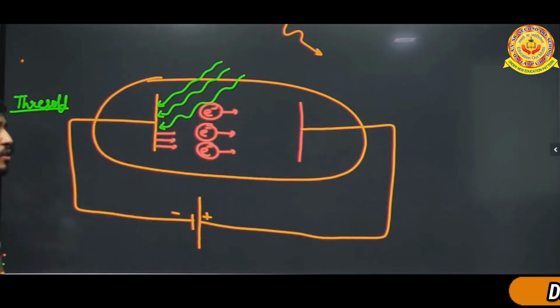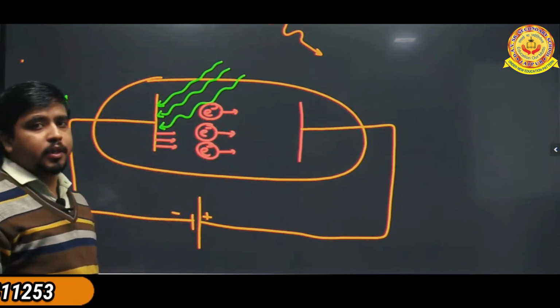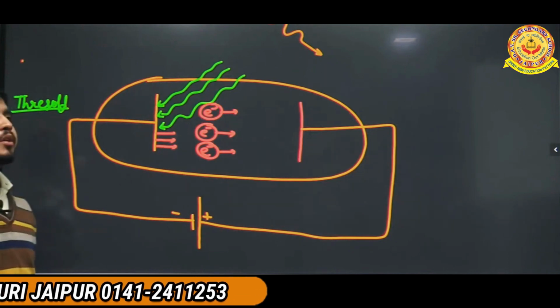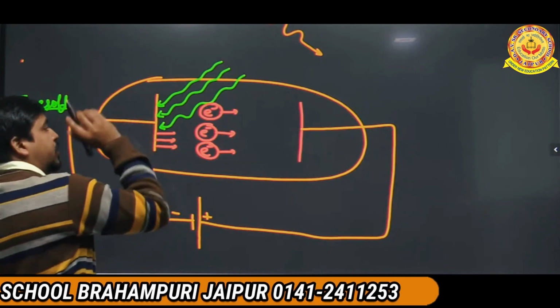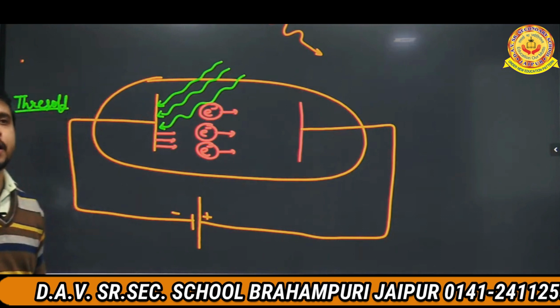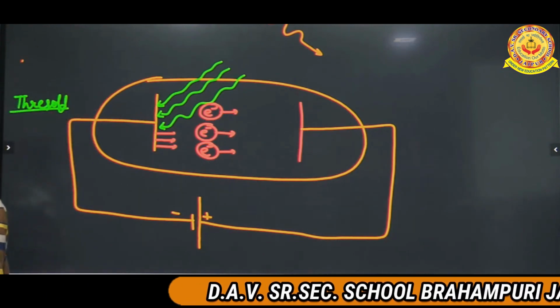This conducting surface releases the electron, and the conductor which releases the electron is called a positive charge element, positive ion. It means the first conductor behaves as a positive ion, so it is called the cathode plate.